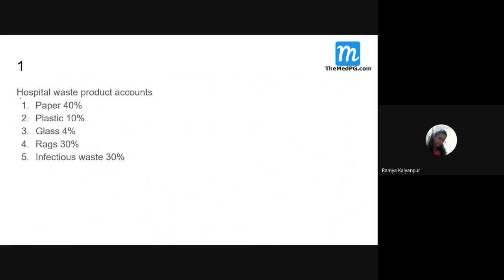Okay, look at the question. Now, after knowing the theory part of this, hospital waste product accounts for. Initially only I told you paper waste. How much does it contribute? 15%. Now see how much is given: 40%. It is more, right? So this option is wrong. Then what about plastic waste? We already discussed, 10%. Correct. This is correct.